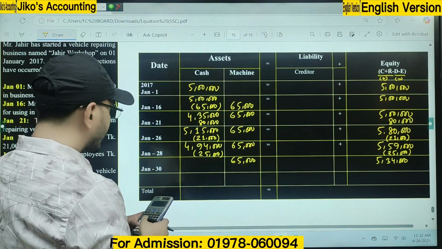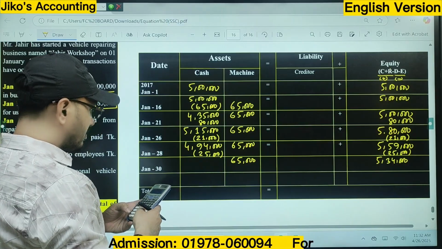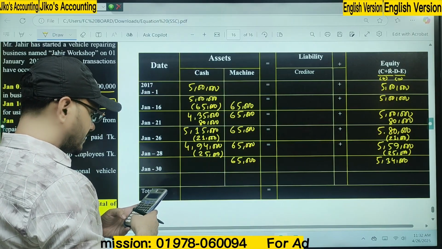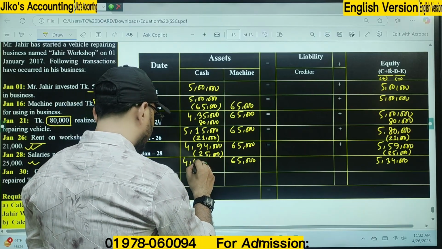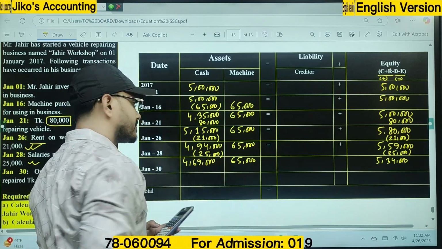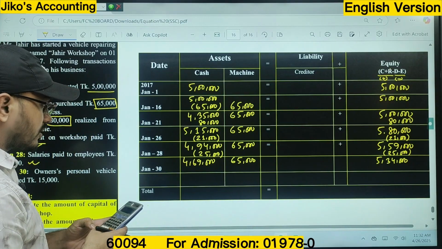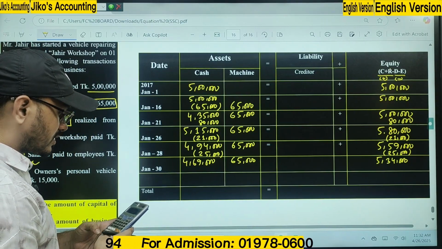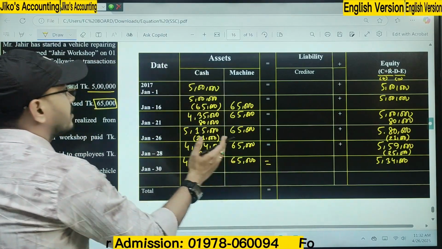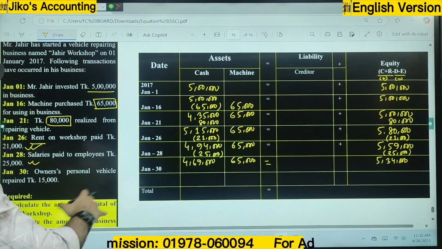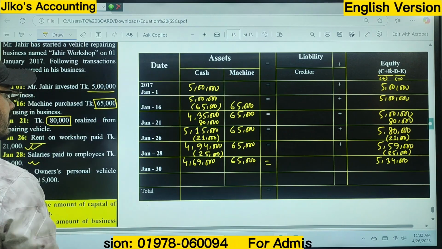Now 4 lakh 94,000 minus 25,000. That means 4 lakh 69,000. Is it okay, sir? Plus 65,000, for example, 5 lakh 34,000 taka. Okay, we can see the same figure from both sides, assets and liability plus equity.